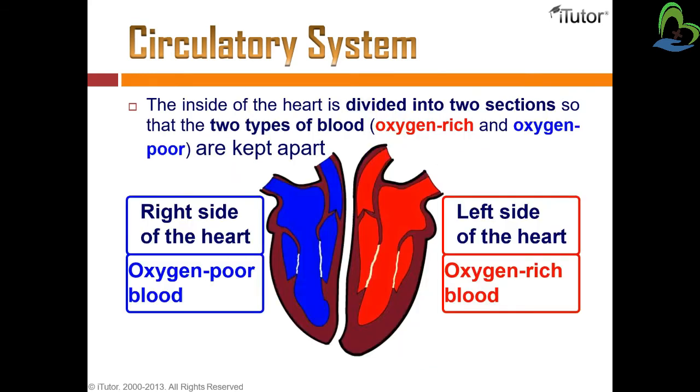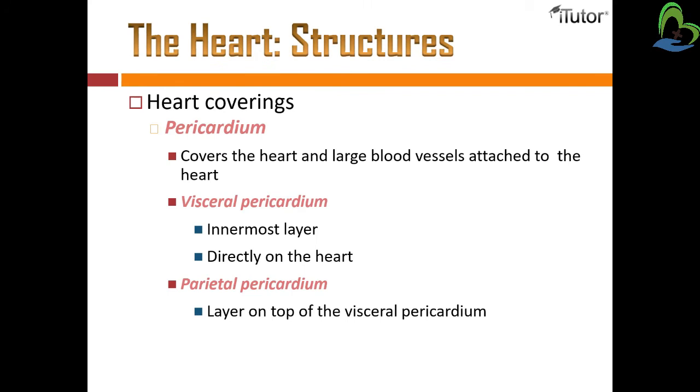The inside of the heart is divided into two sections so that the two types of blood, oxygen rich blood and oxygen poor blood, are kept apart and do not mix with each other. The right side of the heart contains oxygen poor blood and the left side of the heart contains oxygen rich blood.